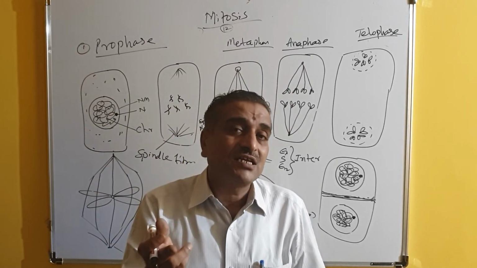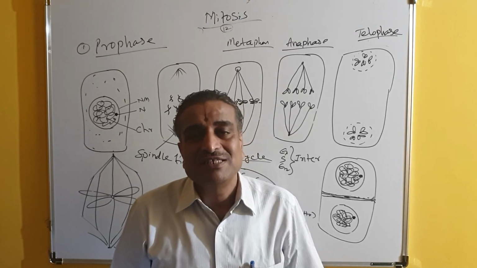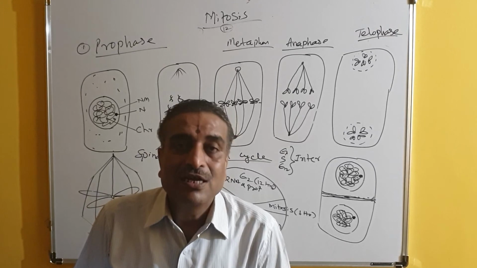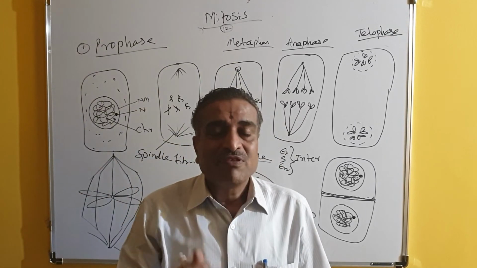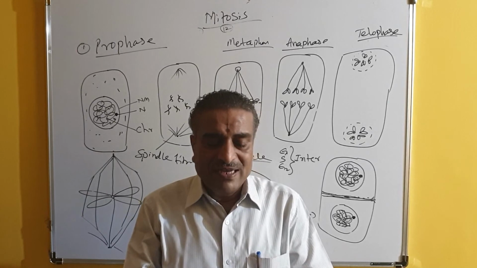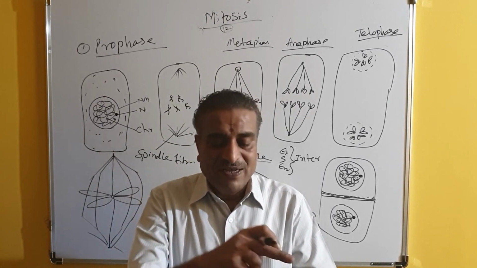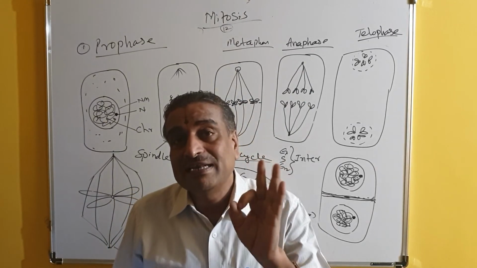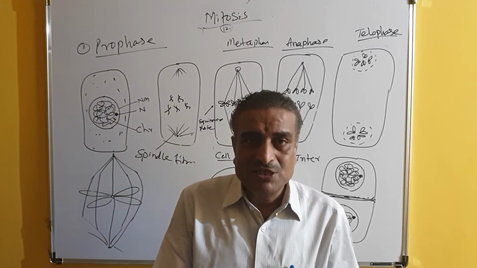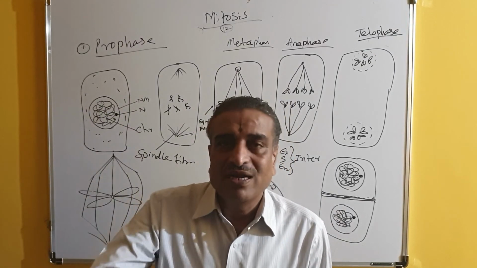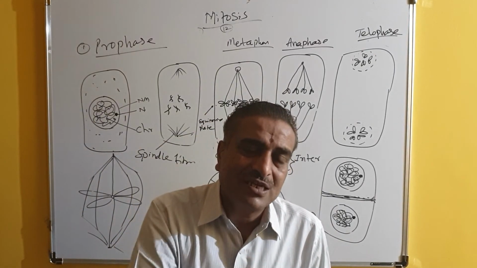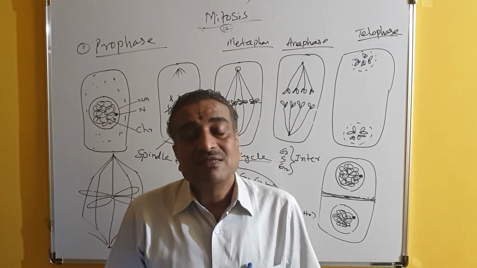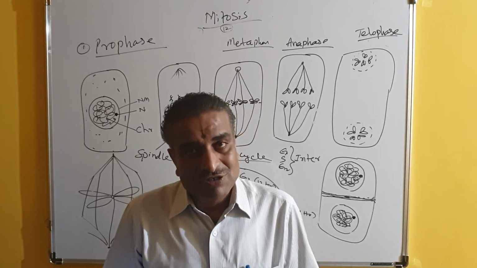All these 4 stages take place, so the duration of mitosis is only 1 hour. Within 1 hour, the entire thing is completed. One cell cycle means prophase, metaphase, anaphase, telophase and interphase. All these 5 stages together need how much time? They require 29 hours. Once cell division is over, 28 hours of preparation, 1 hour of cell division, again 28 hours of preparation, 1 hour of cell division. Like this, the process continues. This is called cell division or mitosis.